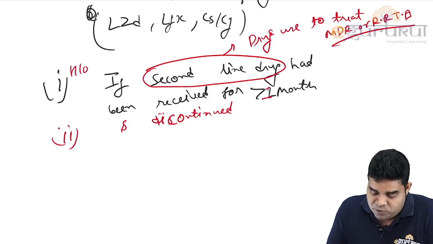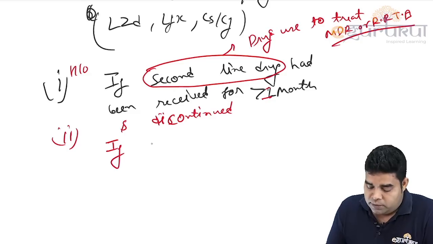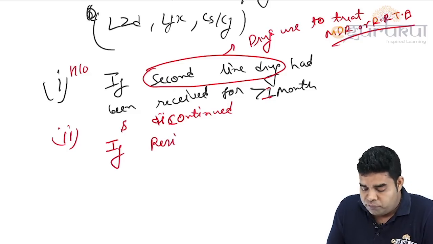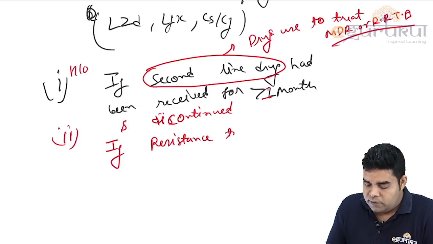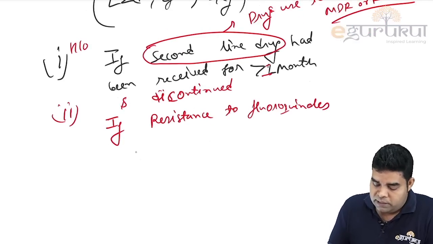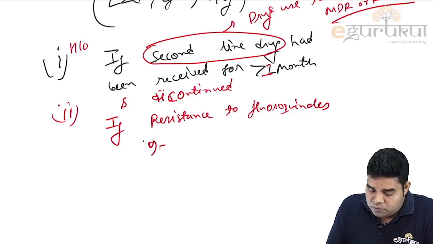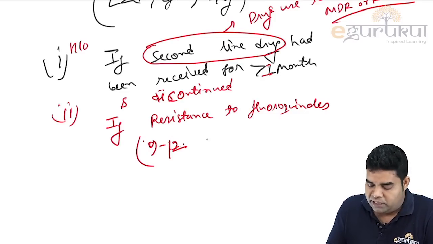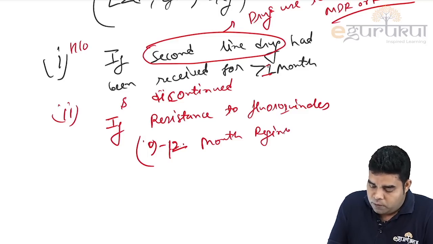Second thing is, we do not give the shorter regime if there is resistance to fluoroquinolone. So if there is resistance to fluoroquinolones, then the 9 to 12 month regime of MDR TB which we have read cannot be given.